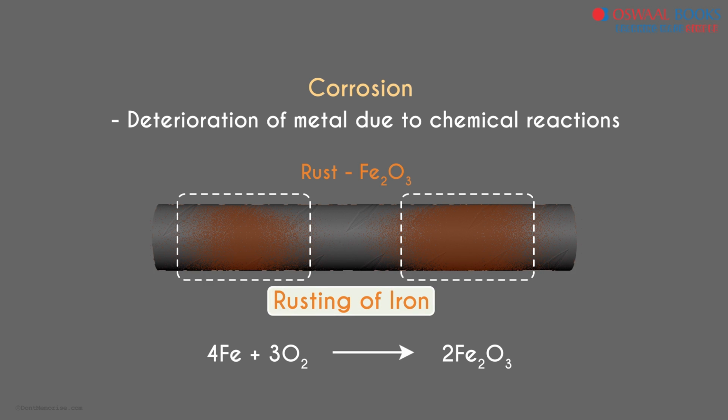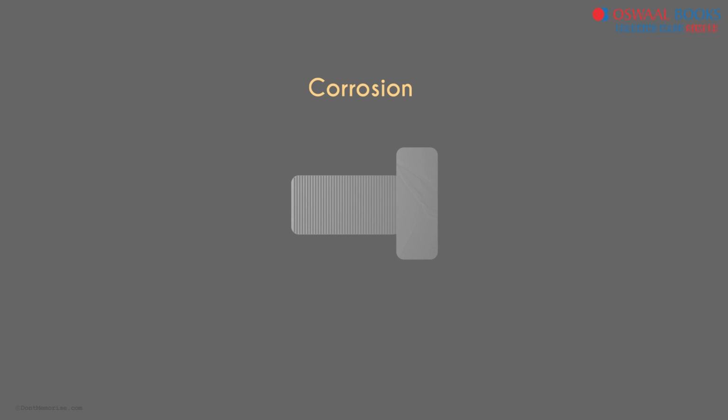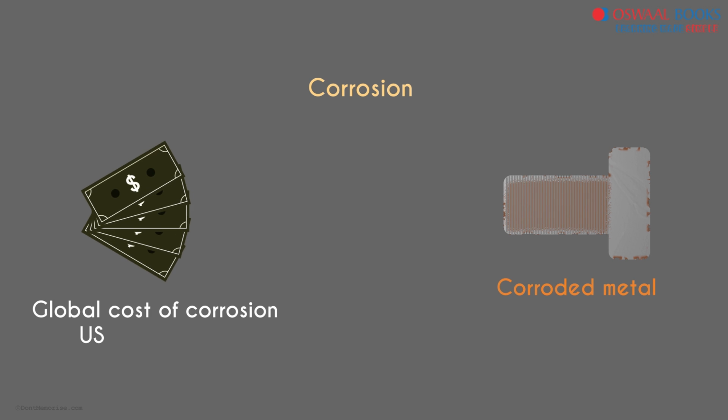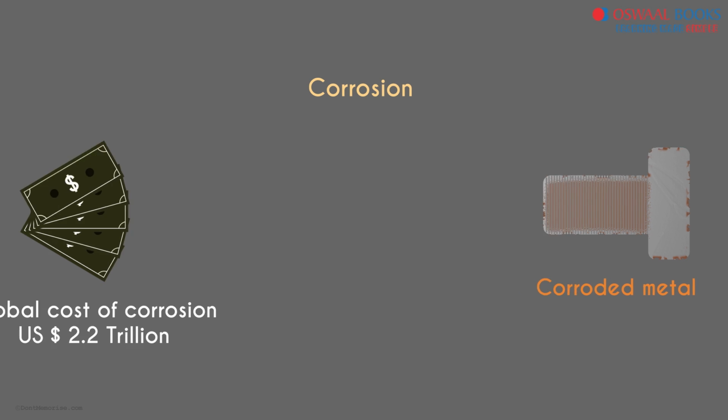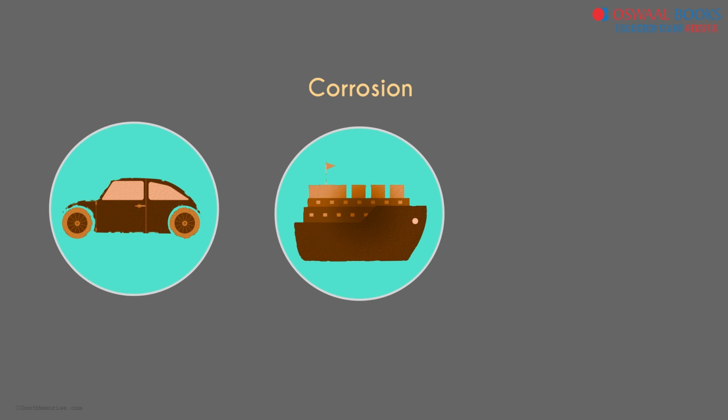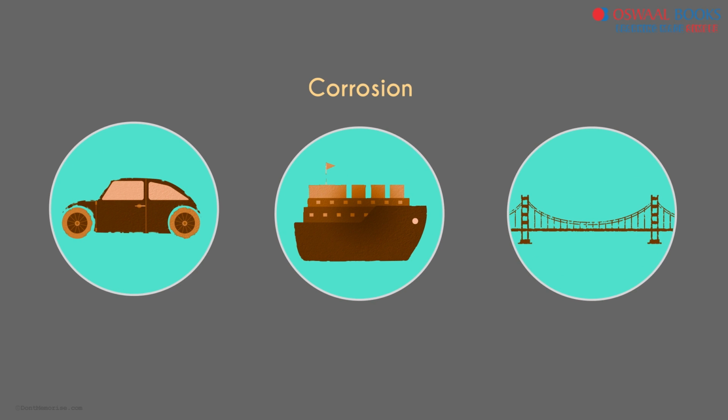Rusting of iron is just an example of corrosion. How do we understand corrosion? When a metal is attacked by substances around it, the metal is said to corrode and the process is called corrosion. Did you know that the global cost of corrosion is roughly estimated to be $2.2 trillion annually? It causes damage to all the things that are built using metals. Examples would be car bodies, ships, bridges, and so on.